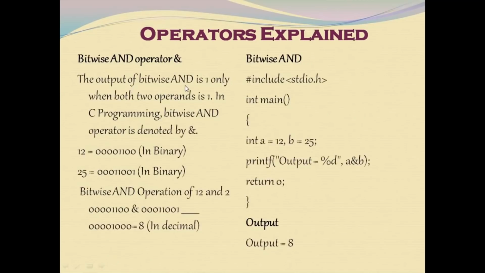Bitwise AND operator. The output of the bitwise AND operator is 1 only when both operands are 1. In C programming, the bitwise AND operator is denoted by one ampersand. That is this ampersand.